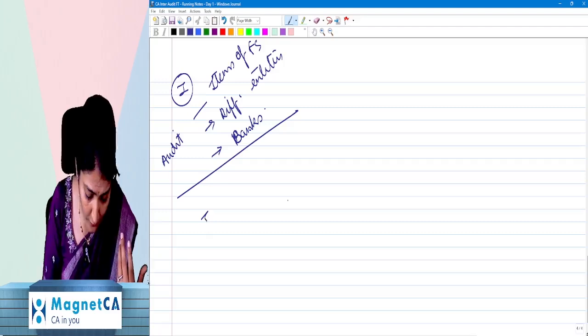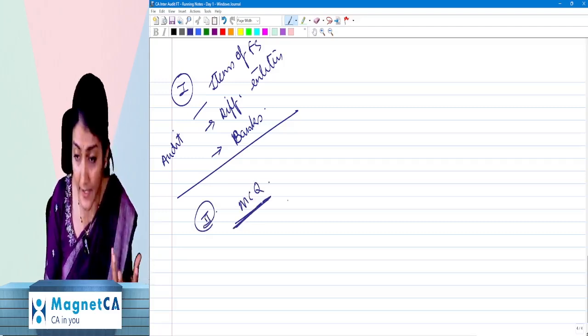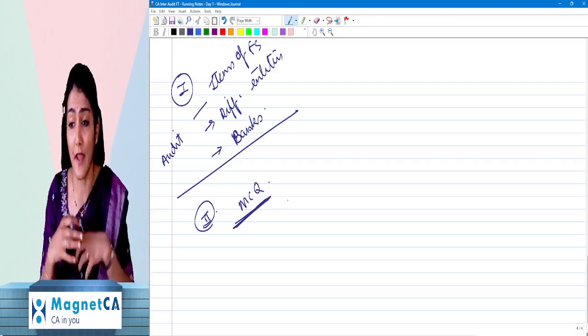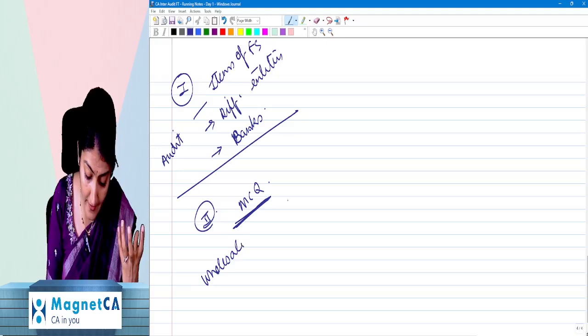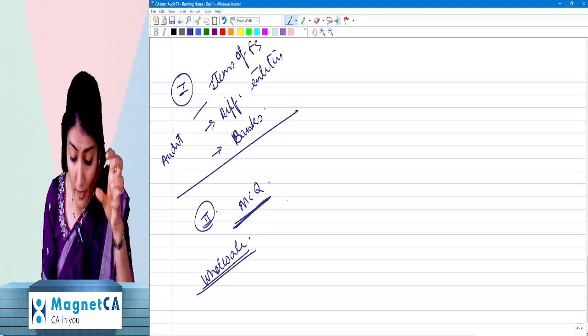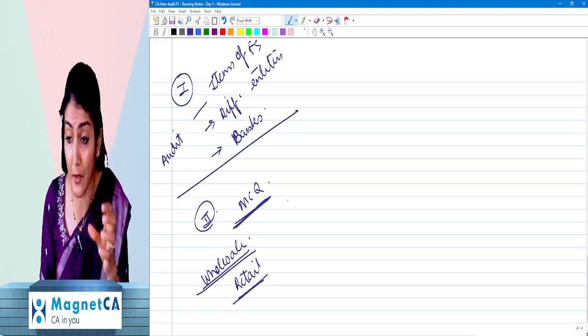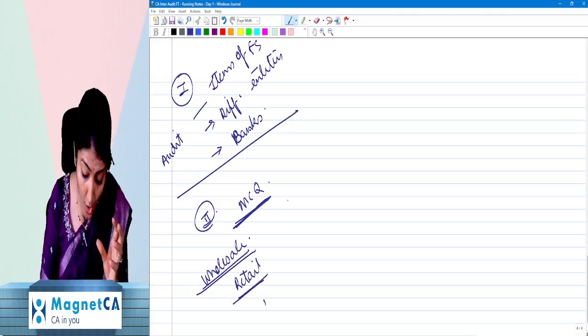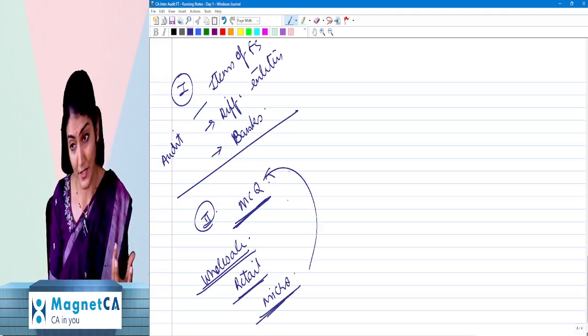Then another part of our discussion is that for each chapter, each concept, we need to see what MCQ can be asked. The question can be at the wholesale level, where they ask you the entire concept, or in that concept they can ask you one point in retail, one particular heading you explain in detail, or they can ask a micro level question at the MCQ point.